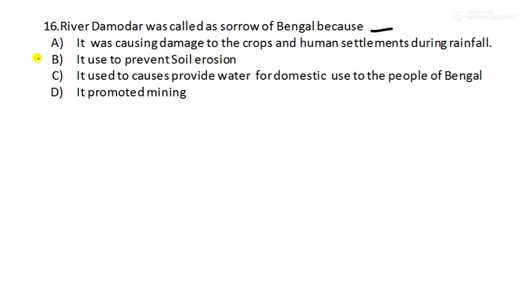Why is it called that? Because it was causing damage to the crops and human settlements during rainfall. Therefore it is called the Sorrow of Bengal. Option A is the right answer.